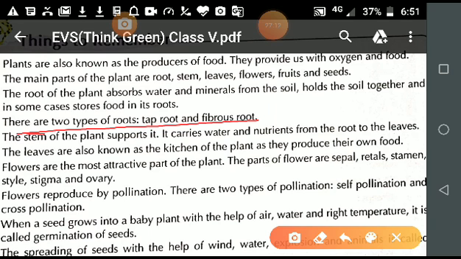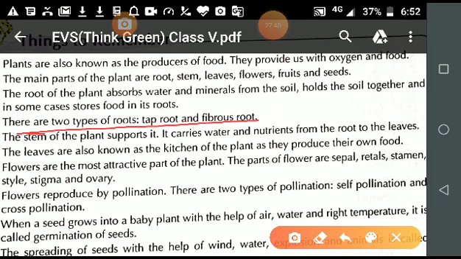Then observe the roots. What type of roots are found in grass? Fibrous roots. So you can observe this by this small activity.